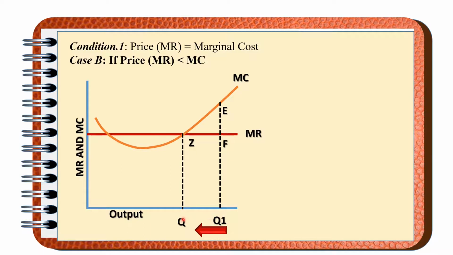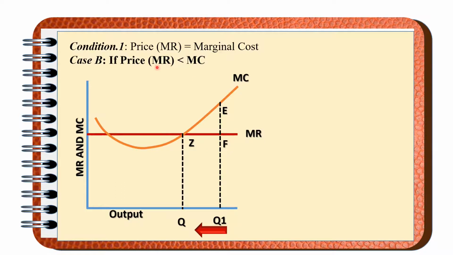Because till when will the producer take the production? Till OQ level of the output, MC and MR both become equal. And after reaching this point, the producer will stop increasing or decreasing the production.